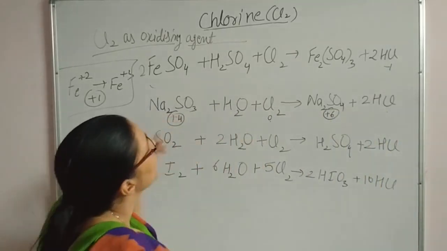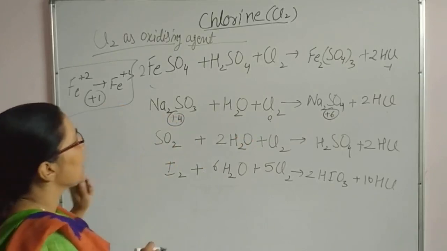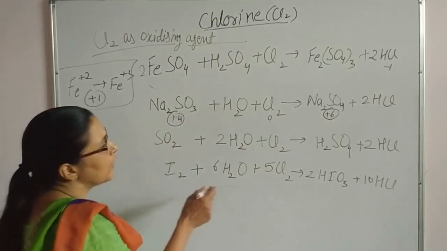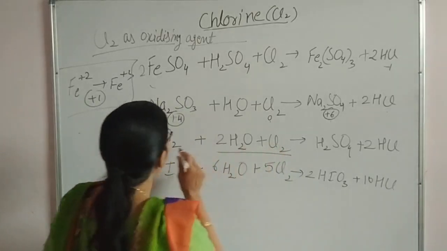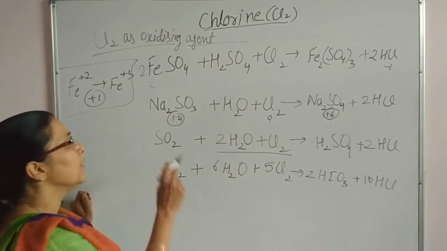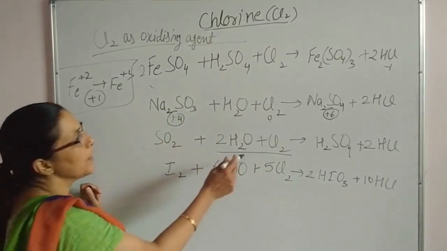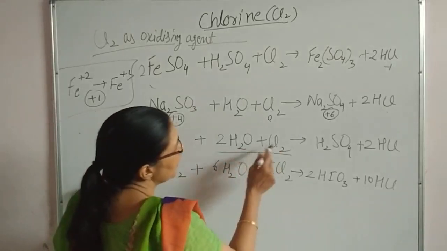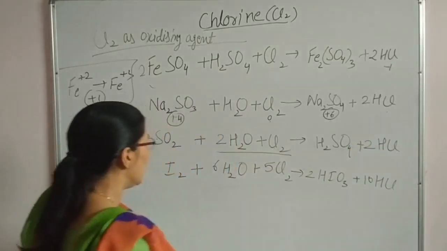So balancing can be carried out easily by hit and trial. Next reaction is sulfur dioxide treated with chlorine water, then again it will convert to sulfate. Just SO2 plus H2O and Cl2, chlorine water, it will convert to H2SO4 and HCl.